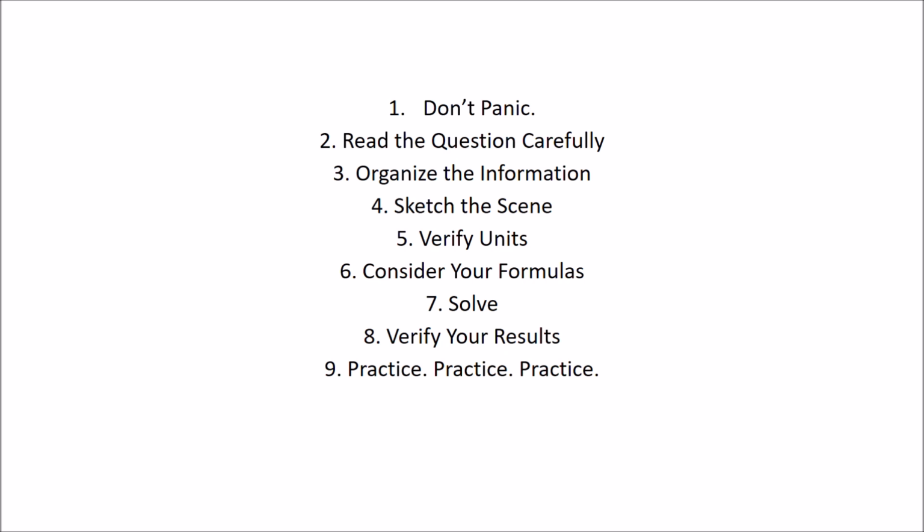Consider your formulas. The data sheet is a great help. Pick the right formula from the data sheet. If you've been given the force and mass, and you're asked to find the acceleration, you know F equals ma, not change in velocity over time. That's not relevant. So pick the right formula, solve it, verify your result, make sure your result makes sense. We can't have a speed of light over 300,000 kilometers per second, so make sure your results make sense.